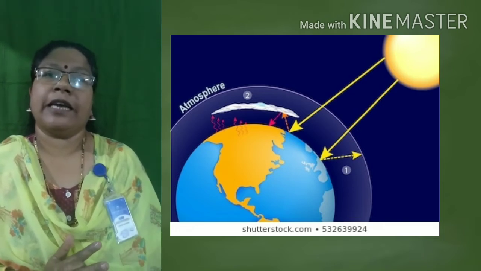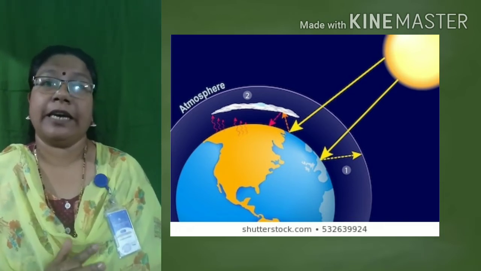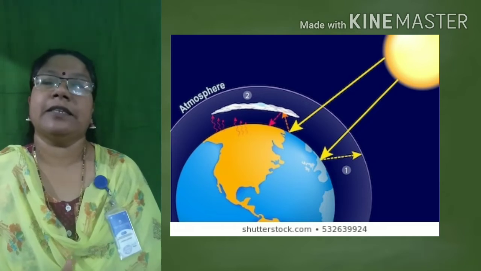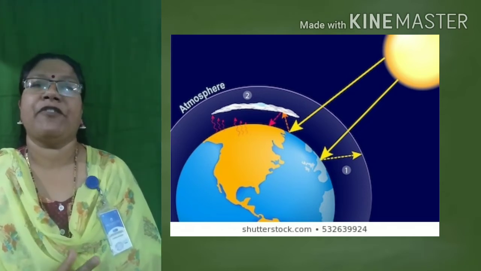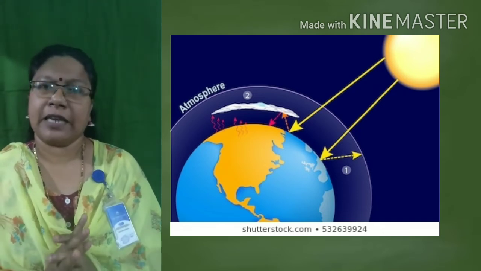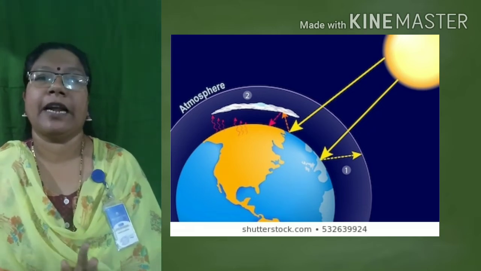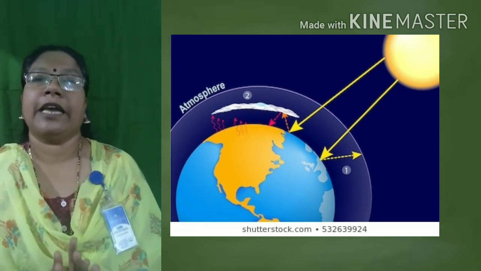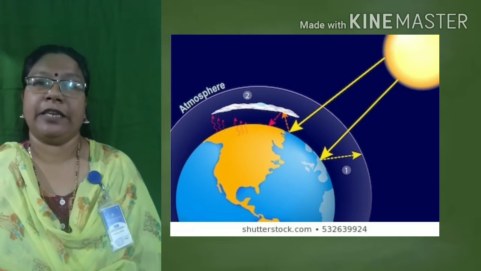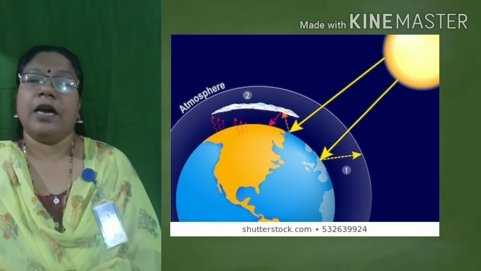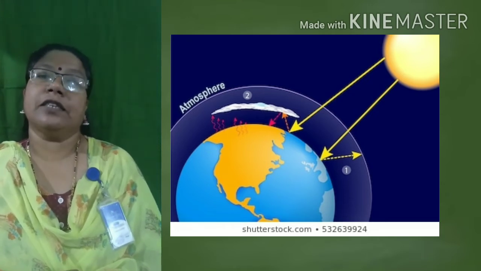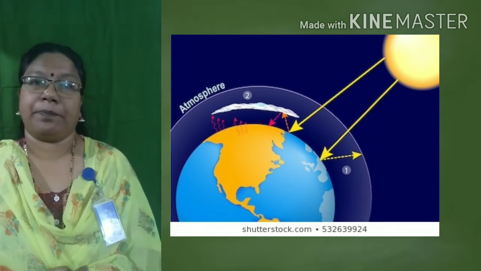But the whole life of the earth is sustained by the heat that we receive from the sun. So how does the heat from the sun reach Earth if there is no medium? It is clear that there is no medium between sun and earth. So how does the heat from the sun reach the earth? That mode of transference of heat is known as radiation. Radiation is the mode of heat transference where no material medium is required.